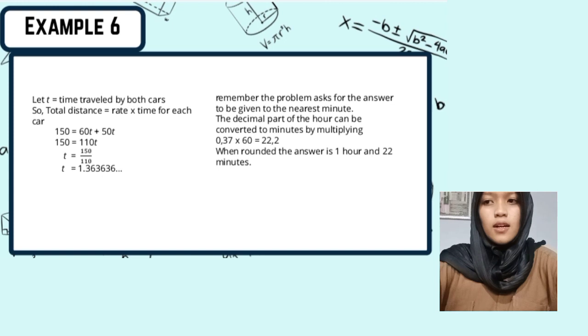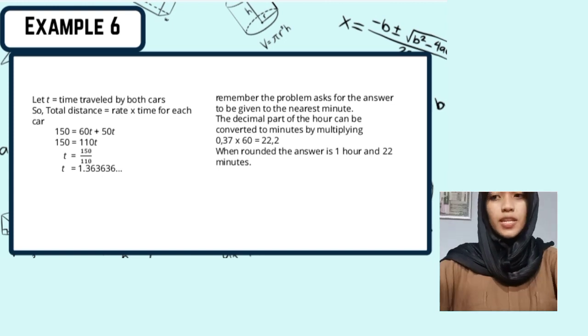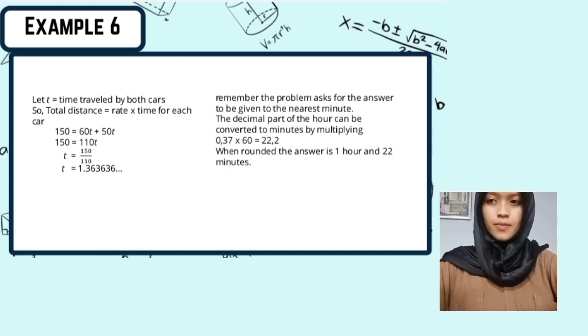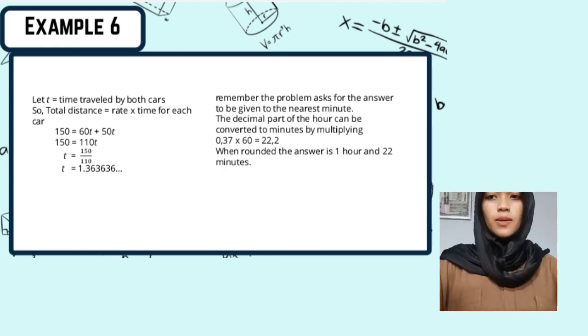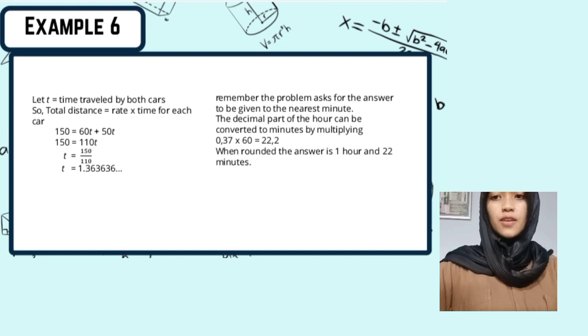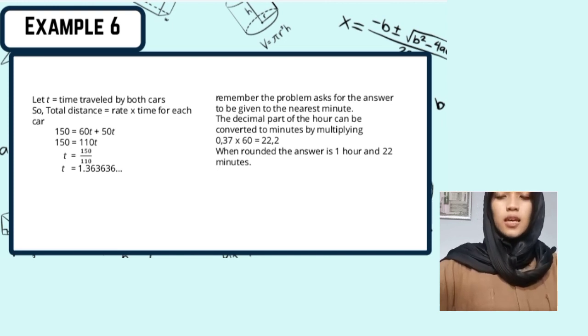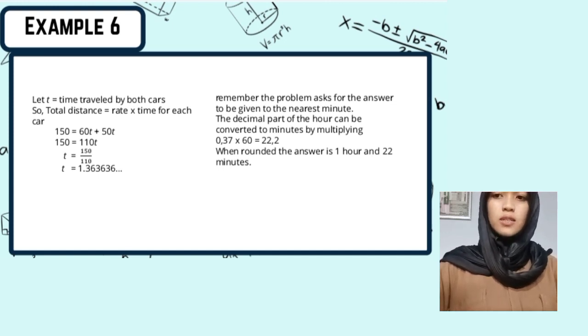Let T be the time traveled by both cars. So total distance equals rate times time for each car. So we have T equals 1.363636. Remember, the problem asks for the answer to be given to the nearest minute. The decimal part of the hours can be converted to minutes by multiplying 0.37 times 60, which equals 22.2. Rounded, the answer is 1 hour and 22 minutes.